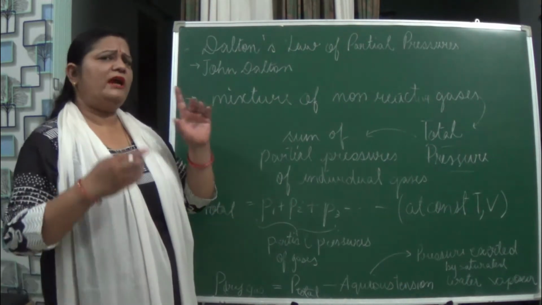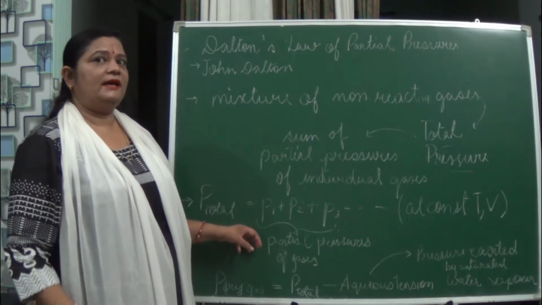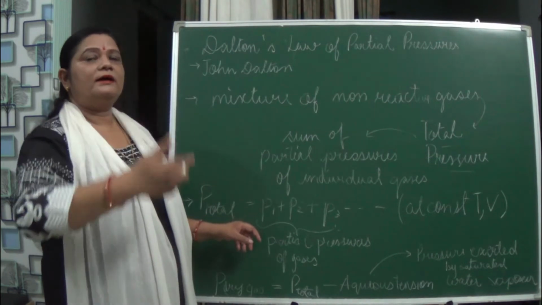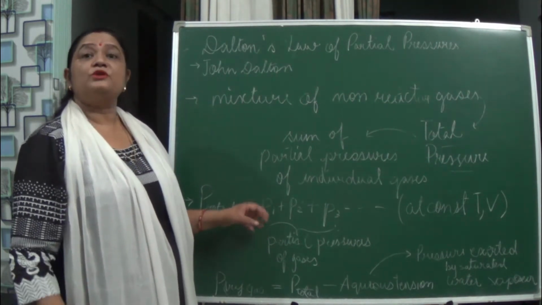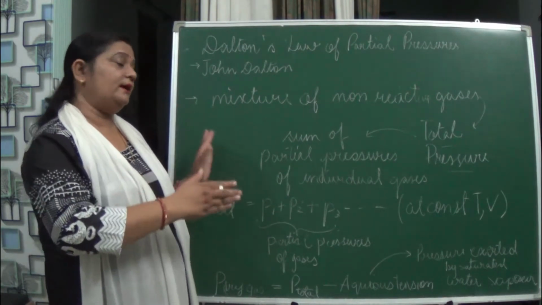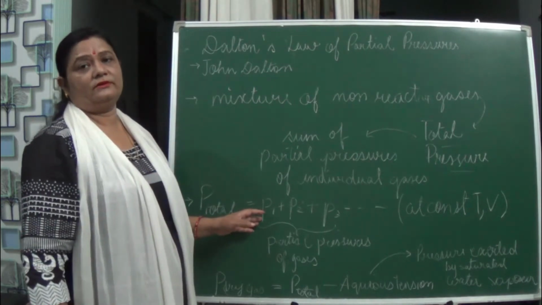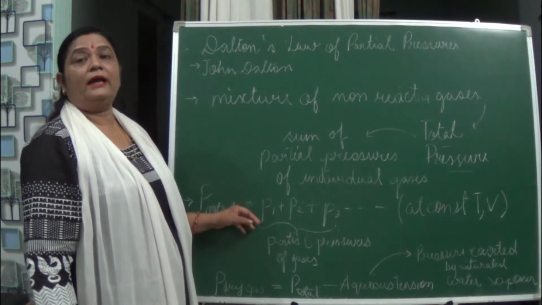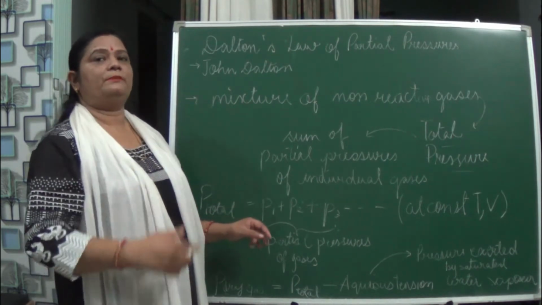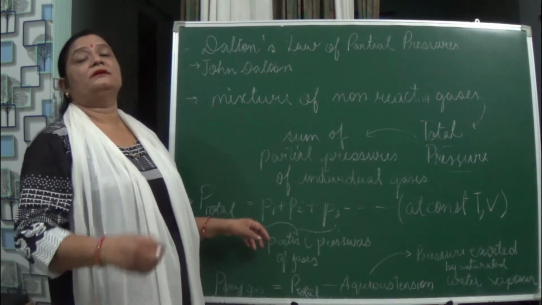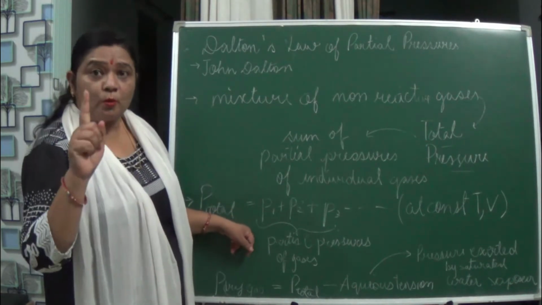So along with the gases, the vapors of the water also come. Now the gas is not only the different gases we have taken, like oxygen, nitrogen, carbon dioxide and all, it also consists of water vapors. And we want to take out the pressure of the dry gas, meaning the pressure of only oxygen, nitrogen, carbon dioxide and so on, not water.